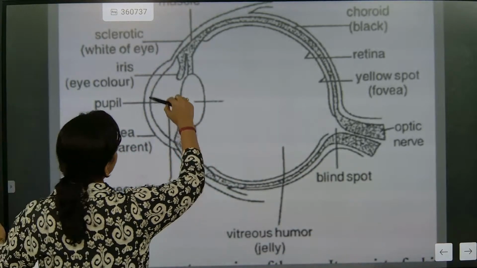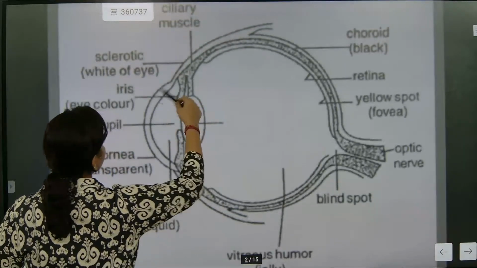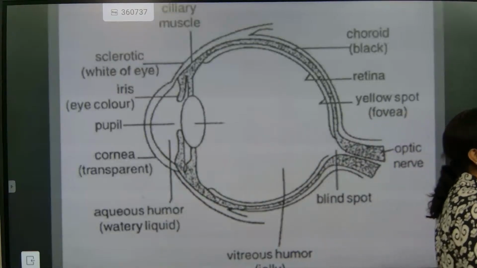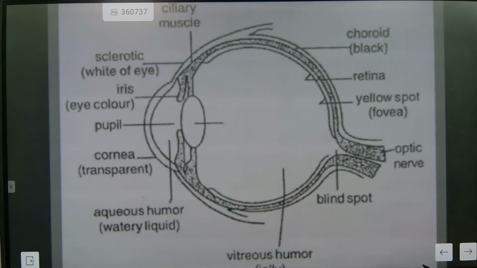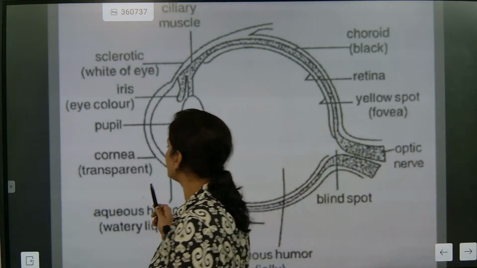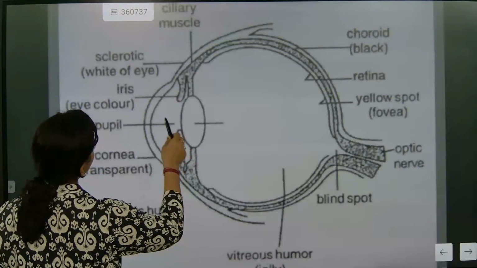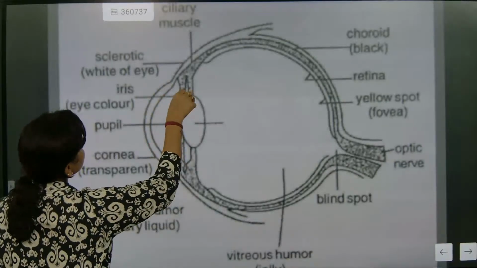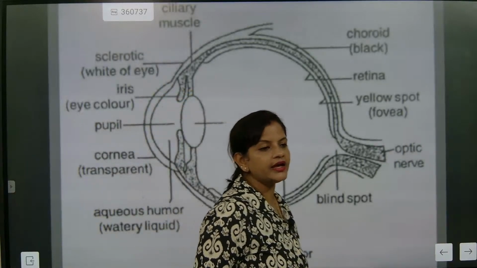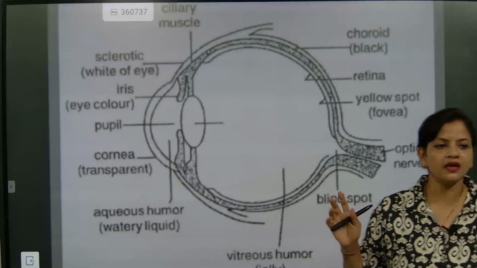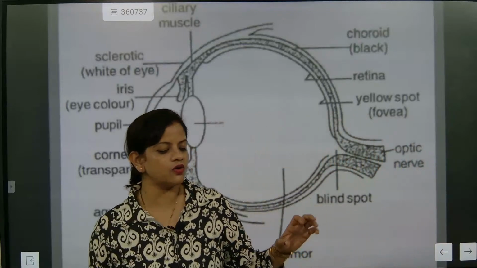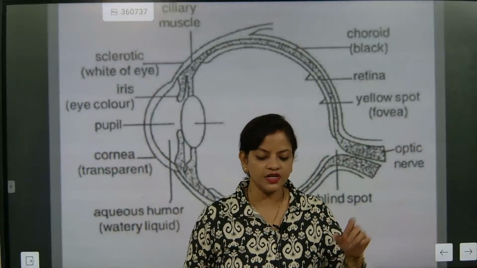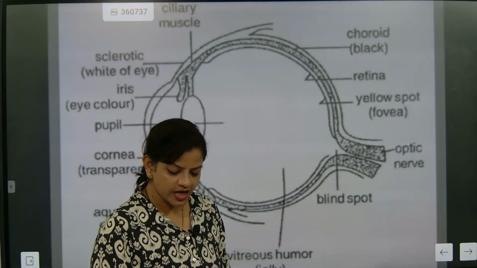Now this upper bulge area is called as cornea and it is transparent. Understood? Now this section, aqueous humor will be filled. This part, it is the hanging pouch is called as iris. This is the colorful shutter, understood? And iris decides the size of the pupil, understood? The pupil will open and contract because the pupil is a hole, and that size will keep changing.